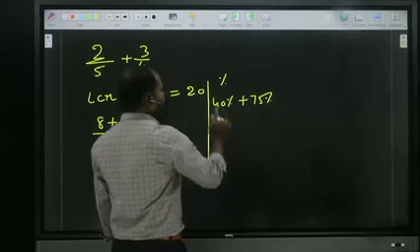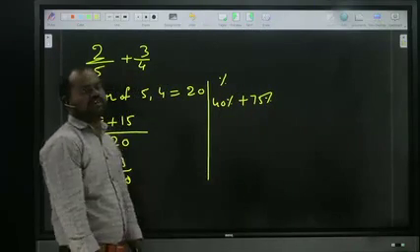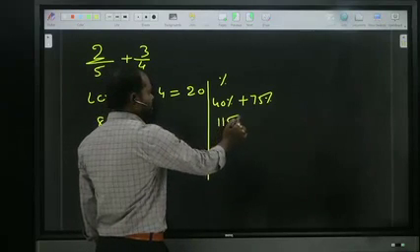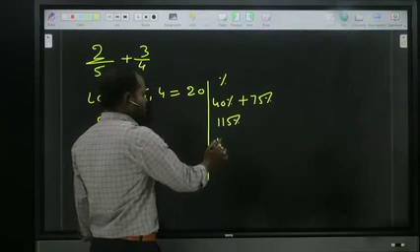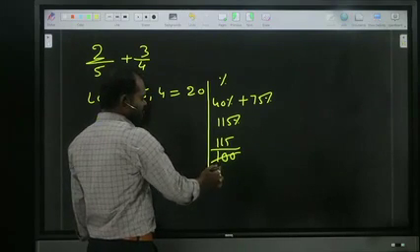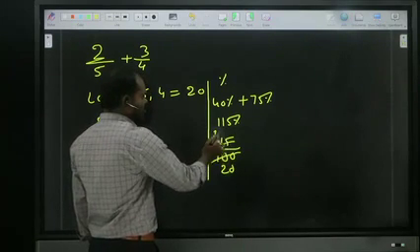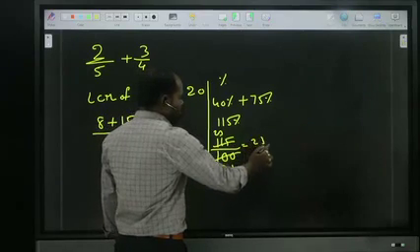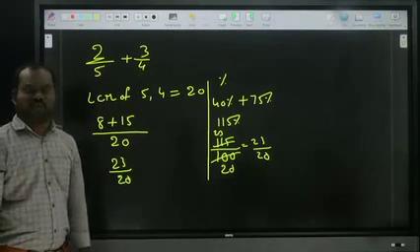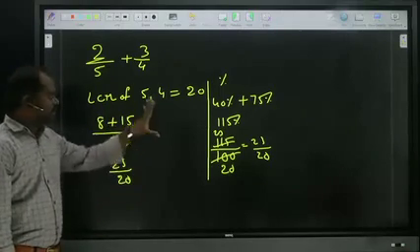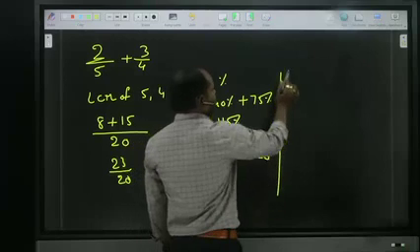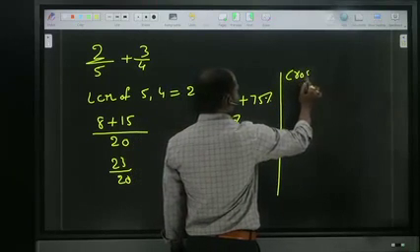Right? 40% plus 75%. By adding that, how much percentage? 115%. 115% is nothing but 115 by 100. By cancelling, 5 twos, 5 threes, so same answer: 23 by 20. Okay? We can think in percentage also, as well as normal school maths. Now we are looking at one more: cross multiplication.